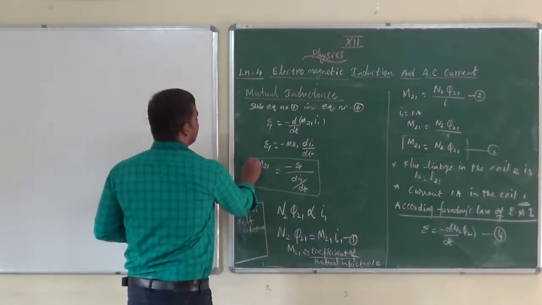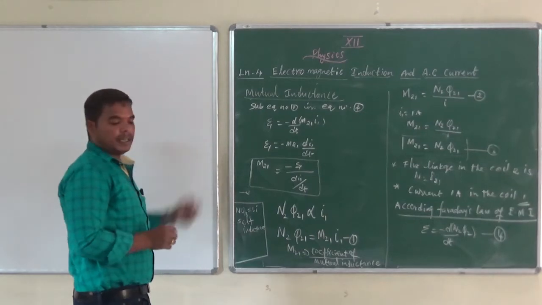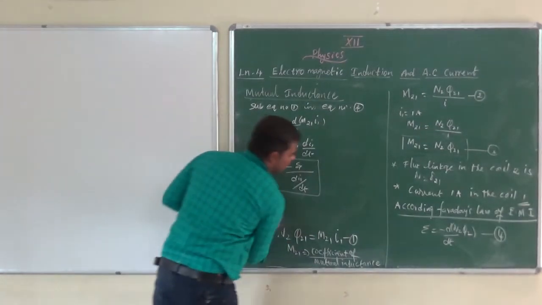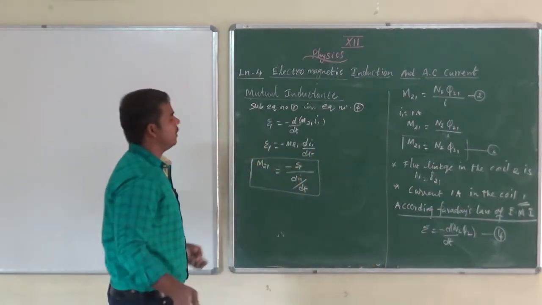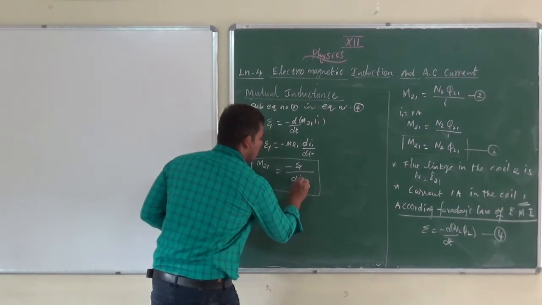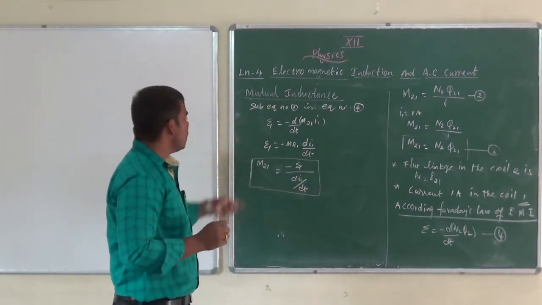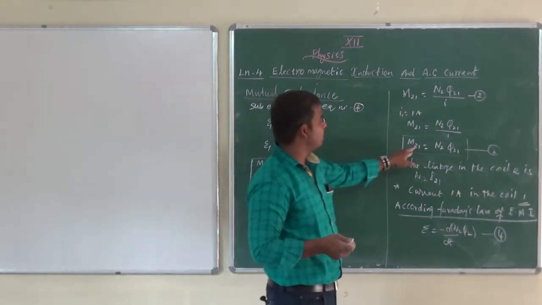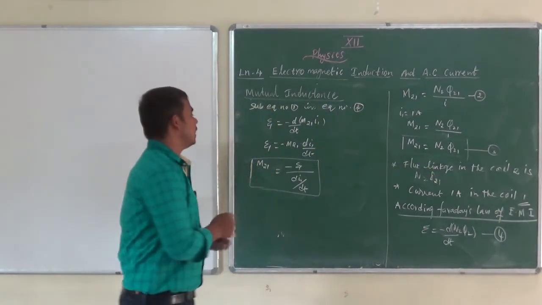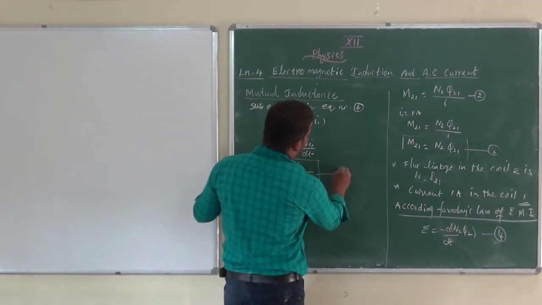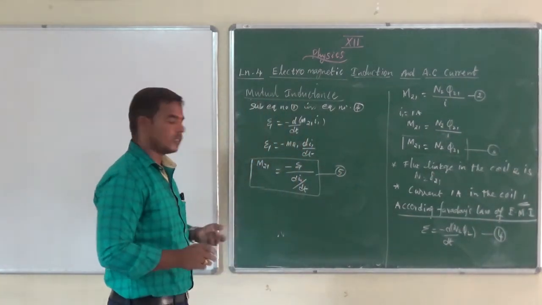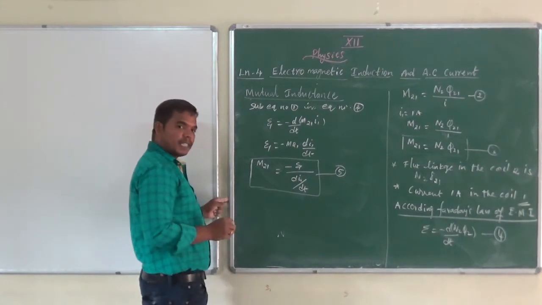So, any doubt for this equation? As in the self-inductance equation, here we are considering two coils, that's why we are using I1. So already I gave the definition from equation number 3 of the coefficient of mutual inductance. Now I will give another one. Consider this as equation number 5. Using equation number 5, I will give the definition of mutual inductance.